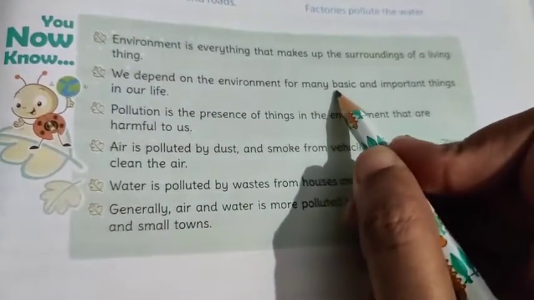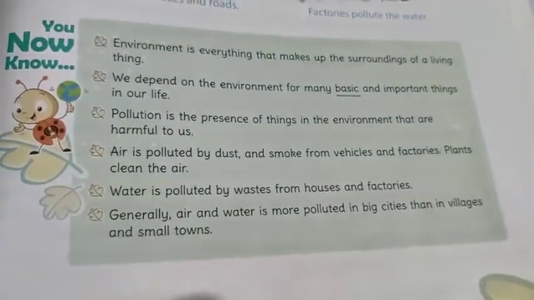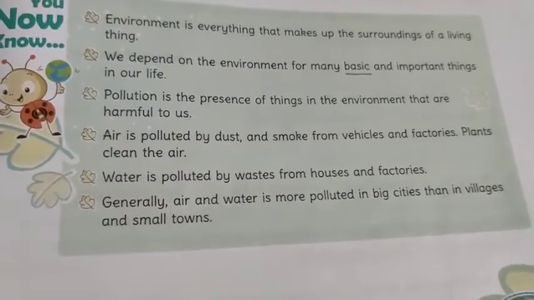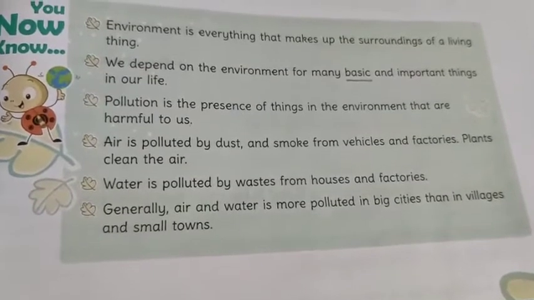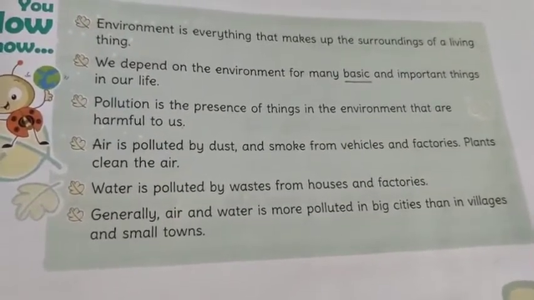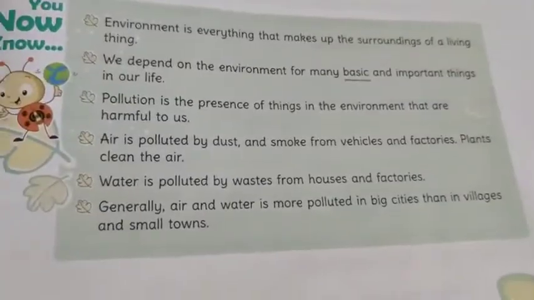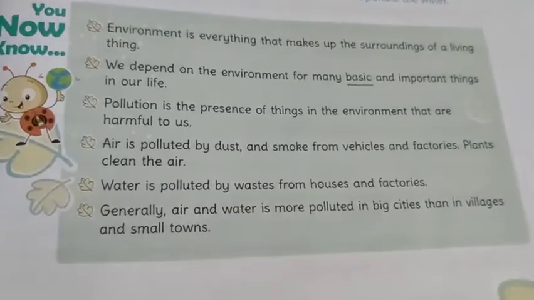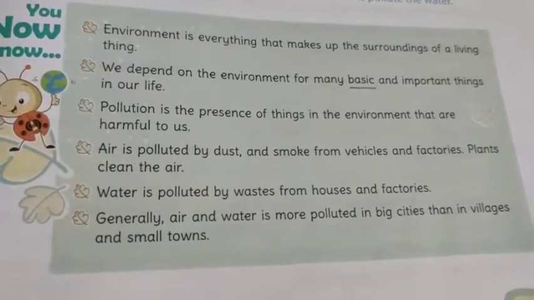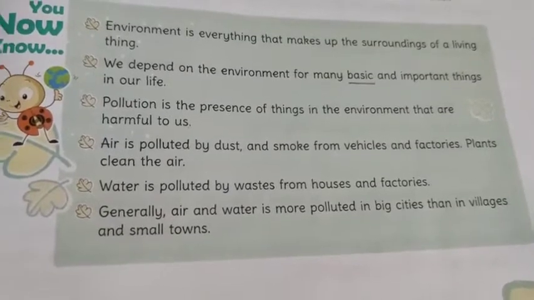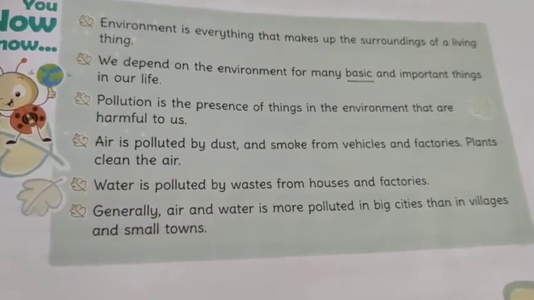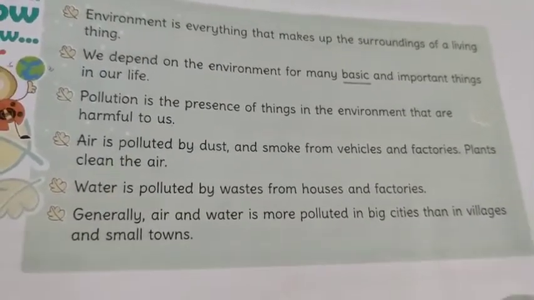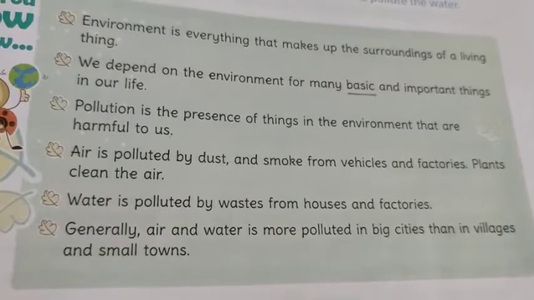Yes, so we depend on the environment for many basic and important things in our life. Yes, basic means the most important things in our life, right. कि हमारे पास खाने के लिए खाना होना चाहिए. Yes, we need food, we need water, we need air to live. These are the basic things. Yes, and important things are like house, clothes, these other necessities of our life. Yes, so we depend on the environment because we are getting these things from environment only, right. Without environment we can't get these things, we can't take these things.